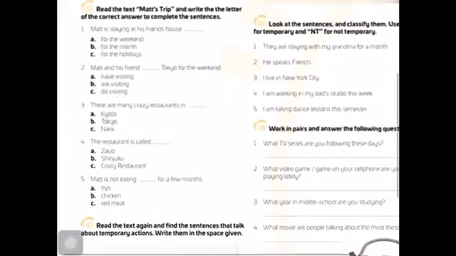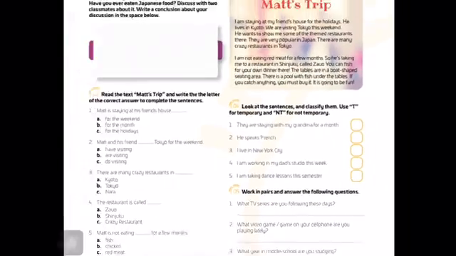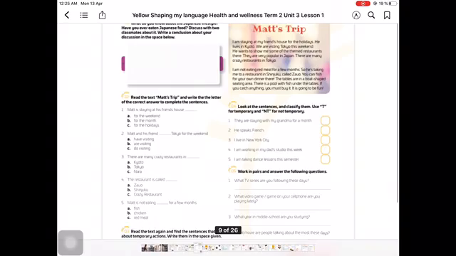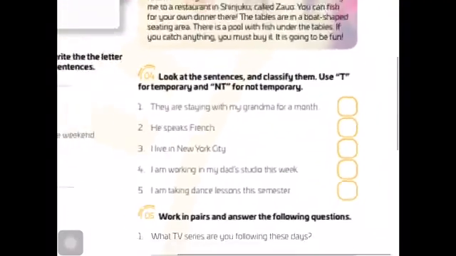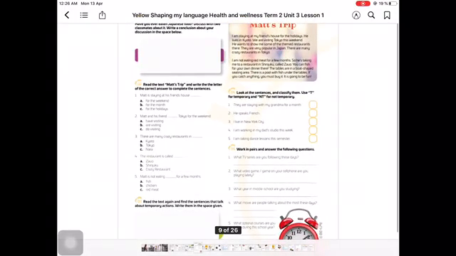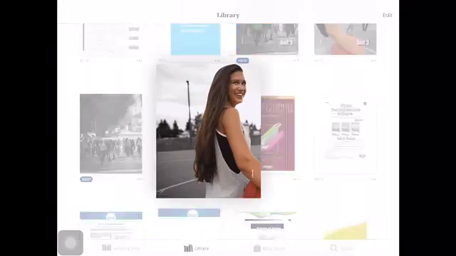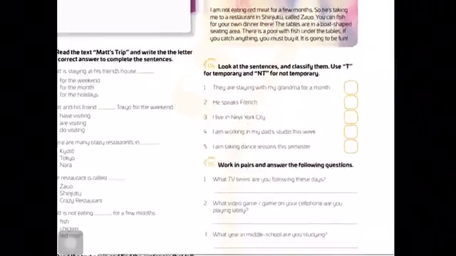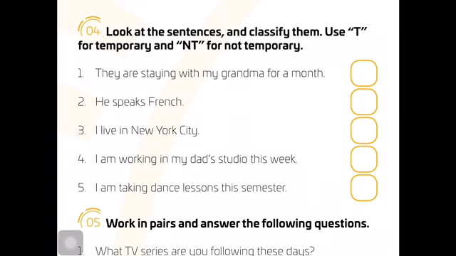Let's continue to exercise number 4. In exercise number 4, wait a second. This is not very clear. Give me a moment. Okay, it's more clear now. Look at the sentences and classify them. Use T for temporary and NT for not temporary.